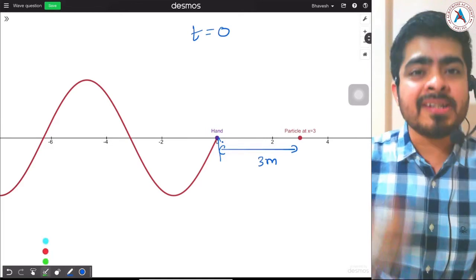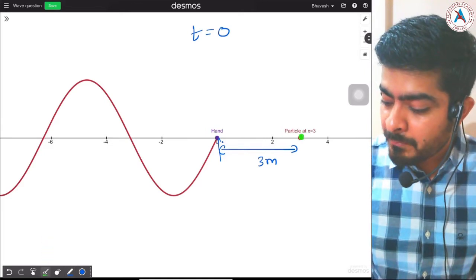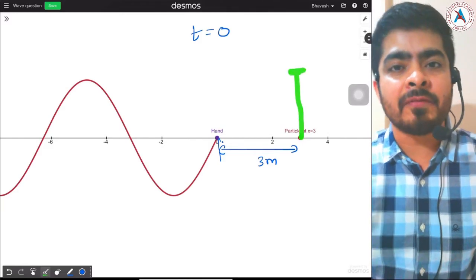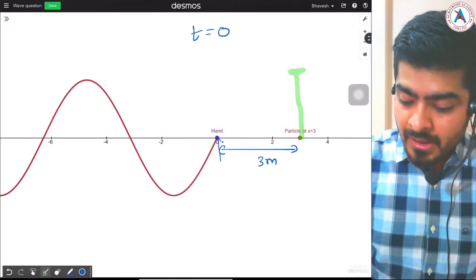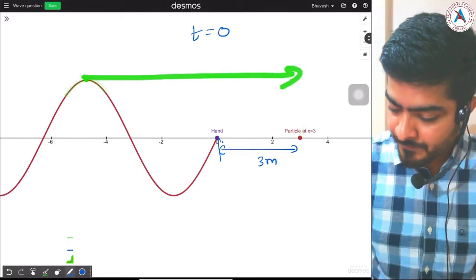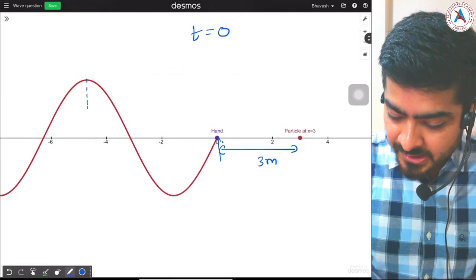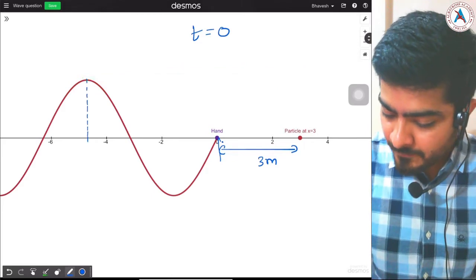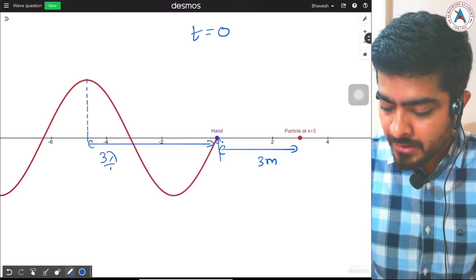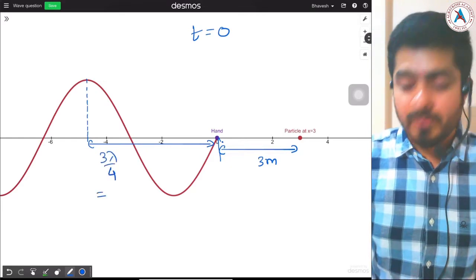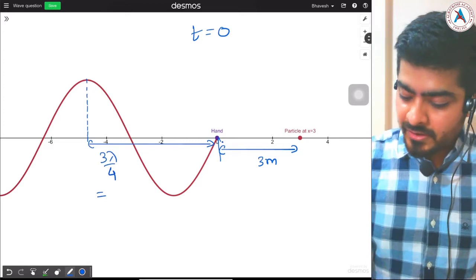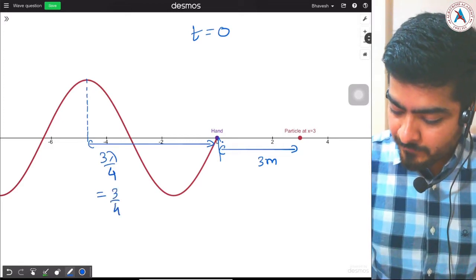Plus the question is asking that the particle has to reach the upper maximum position for the first time. When will that happen? When this crest reaches the particle at x equal to 3. So when will the crest reach the particle at x equal to 3? That is the question. This length first of all is 3 lambda by 4. Lambda is 1 meter, so this is equal to 3 by 4 meter.